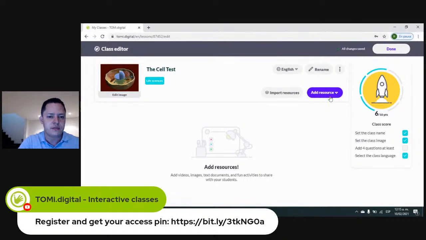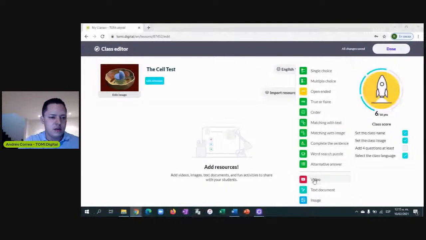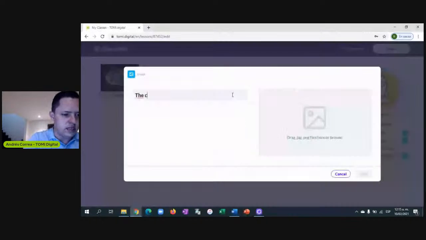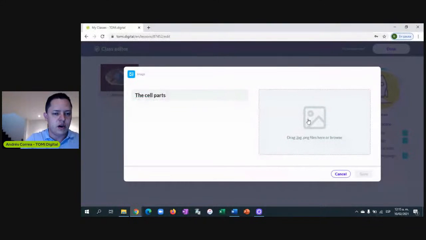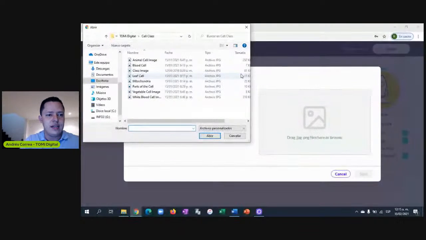So in the resources, at the beginning, what we're gonna do is create, let's see right here, and we're gonna call it the cell parts. All of these cell parts are associated to the image that I'm going to upload. So all the content that we have in order to upload it to the platform is the content that we already downloaded to our computer.